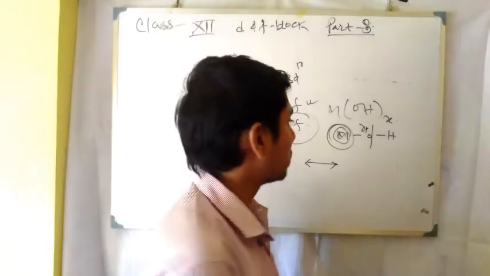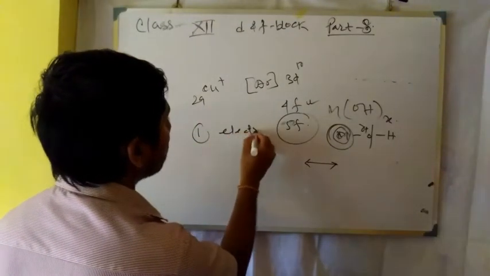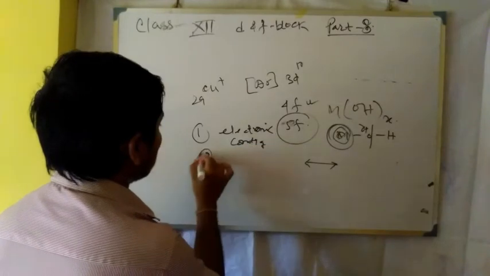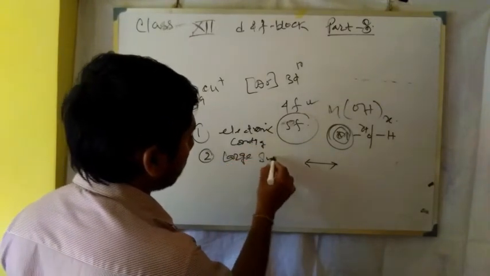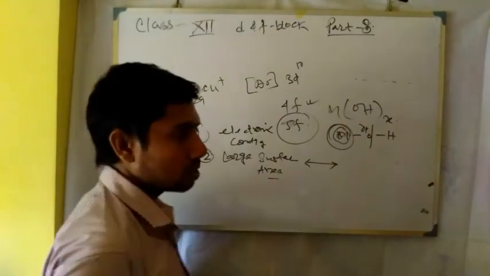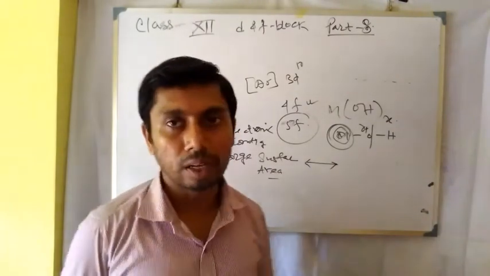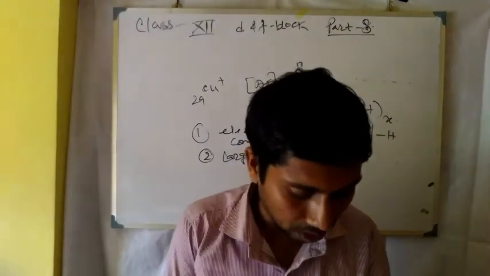So the first one is the electronic configuration, and the second one is large surface area. Surface area will be discussed in surface chemistry. The electronic configuration and large surface area are the two reasons behind the catalysis of transition metals.